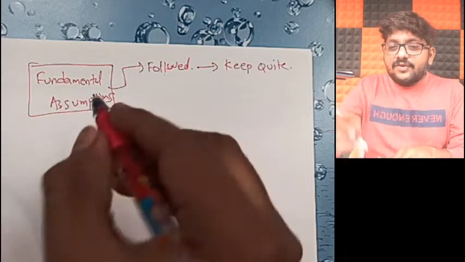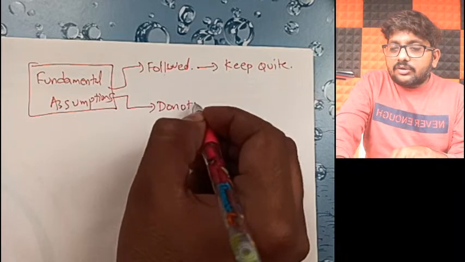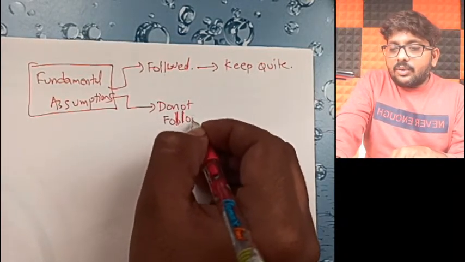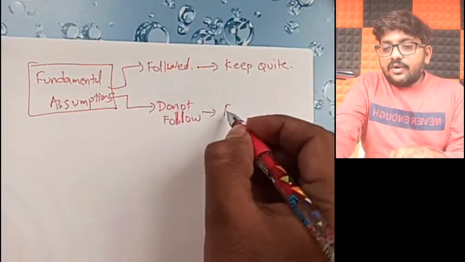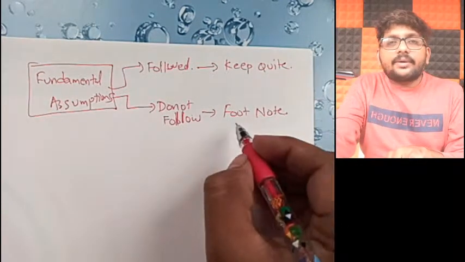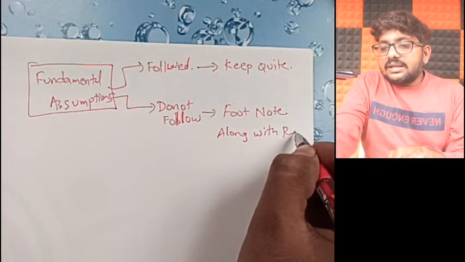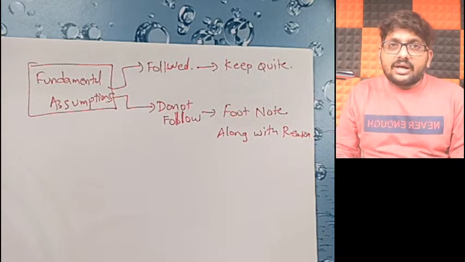But in case you do not follow, then you have to make a footnote, along with the reason why you did not follow fundamental accounting assumptions.